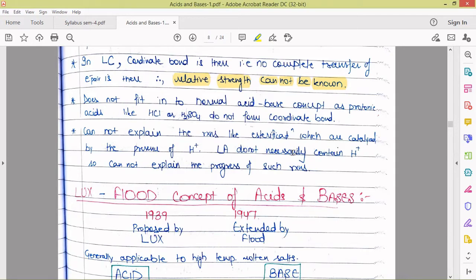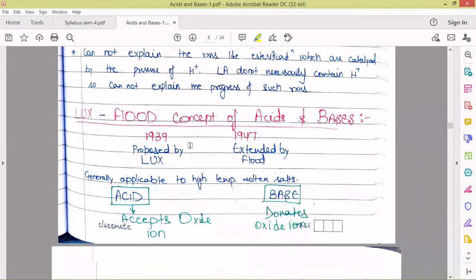This we have already seen. The Lewis acids are those which are electron deficient. They do not necessarily contain H+. So they cannot explain the progress of such reactions. So this is the limitation, that wherever there is H+, OH-, and these species are included, the Lewis acid concept fails there.